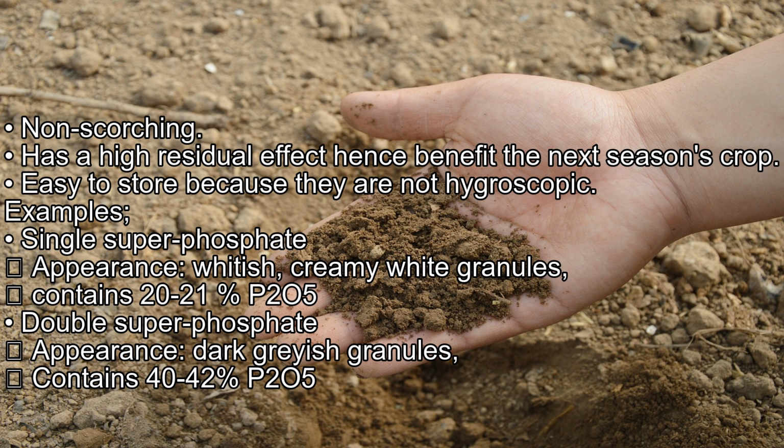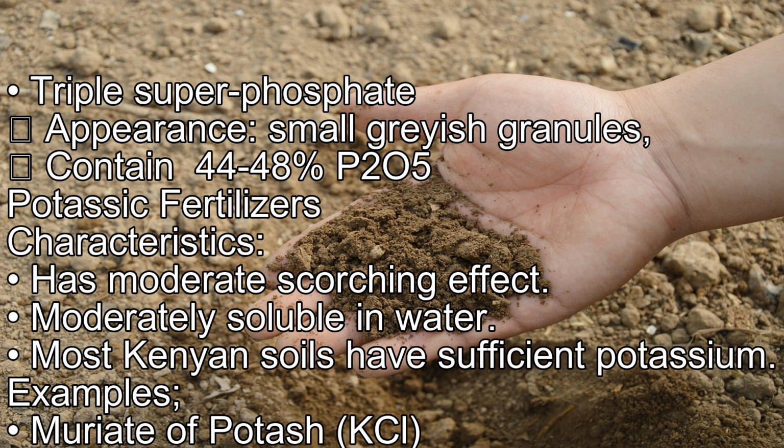Double superphosphate. Appearance: dark grayish granules. Contains 40-42% P2O5. Triple superphosphate. Appearance: small grayish granules. Contains 44-48% P2O5.